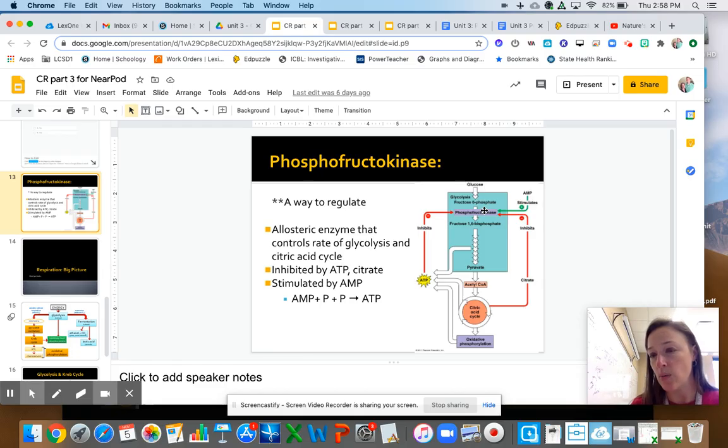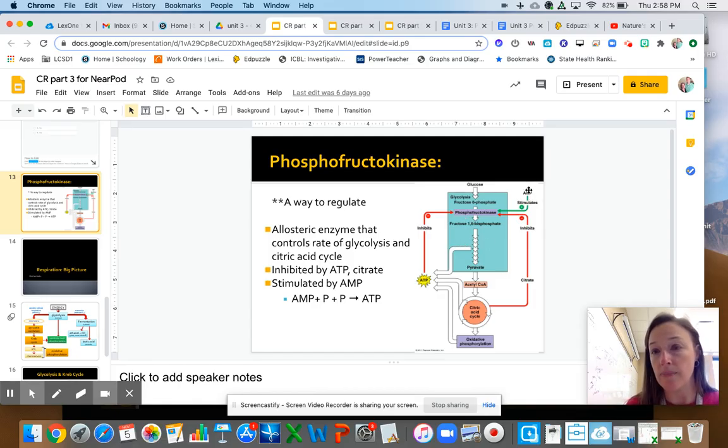Like, we're good. We have plenty of citrate, which means we can do plenty of citric acid cycle and plenty of oxphos. If you have a ton of ATP, same thing. If we've got a lot of ATP, then we can just take a break. We can rest a little bit. And so your body does that to save energy. You don't need to do these processes, even though they're producing ATP. They're energy burning, I guess you could say. They're using energy, and so you don't want to do them if you don't have to.